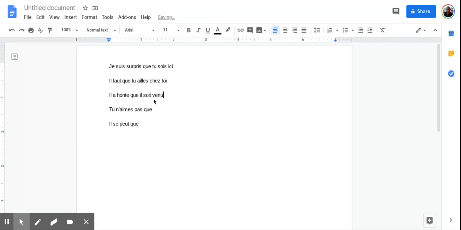soit venu. Okay, now here, as I was coming up with my sentence, I ended up saying that he's ashamed that he came. Now notice first of all that I put it in the passé composé because he's currently ashamed that he came in the past. However, here, like we've talked about, I have two clauses that are both talking about him, how he feels, and the action of him coming. So rather than saying he's ashamed that he came, I just want to say he's ashamed to have come.